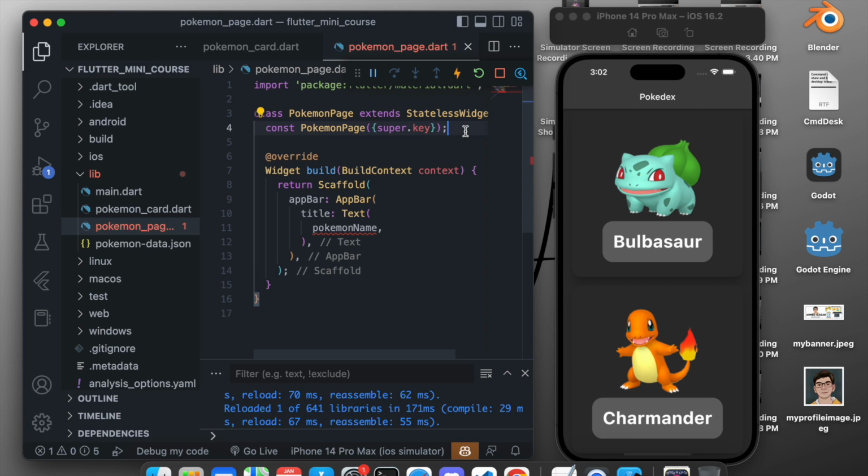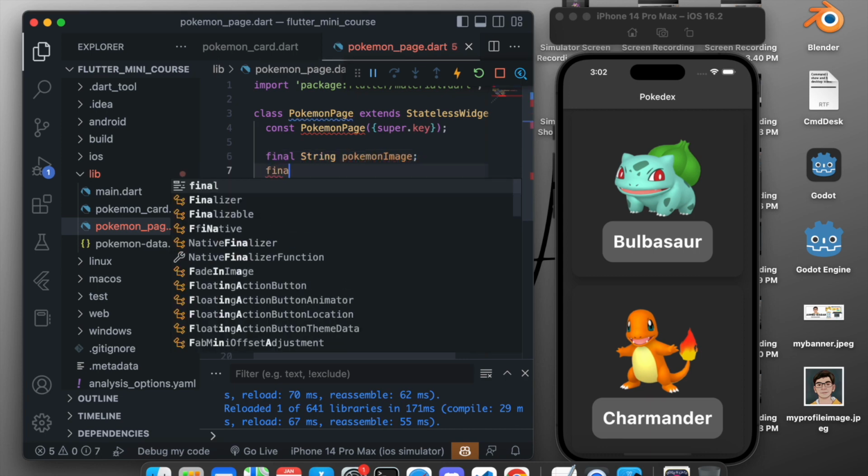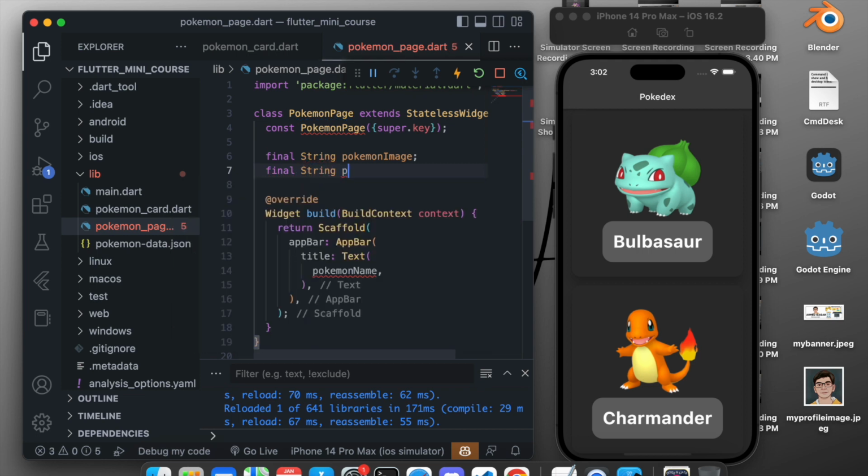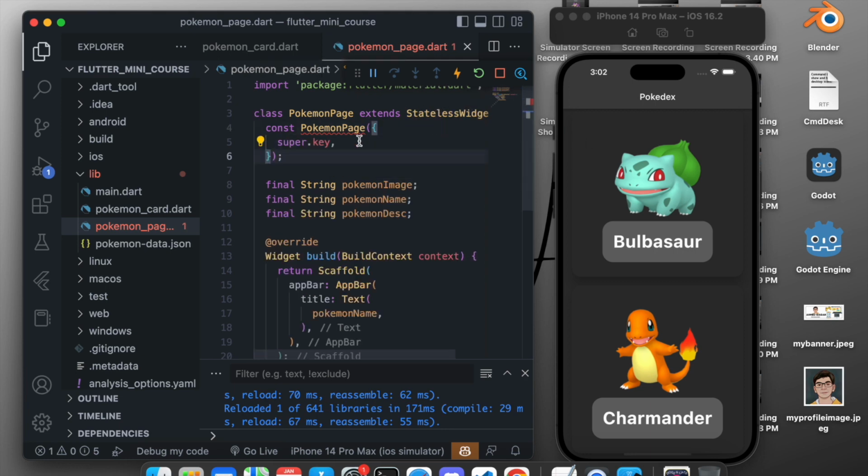To pass this variable we will come again to the top, and we will create three things. Final string Pokemon image, then final string Pokemon name, and again a final string Pokemon description. After creating these three variables, we want to pass them after the super dot key.